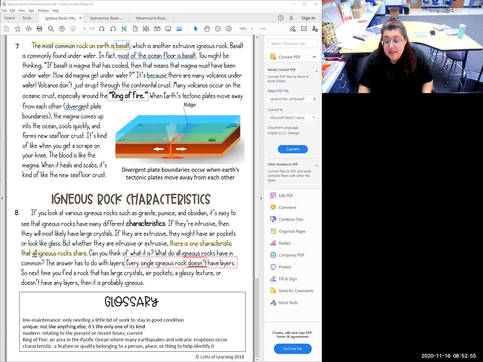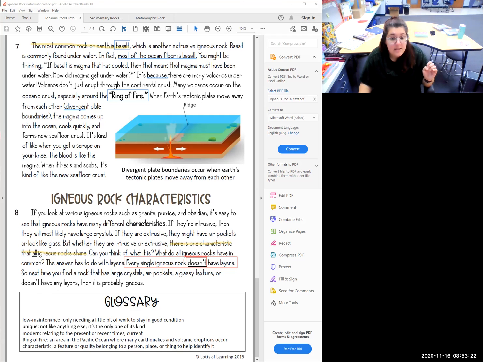They can have air pockets and they can look like glass, but they will not have layers. All right, and then at the bottom of this, it gives you a glossary with 1, 2, 3, 4, 5 vocabulary words. So if while you're planning your essay, you're confused about a word, you can always look at the glossaries at the bottom of the articles.